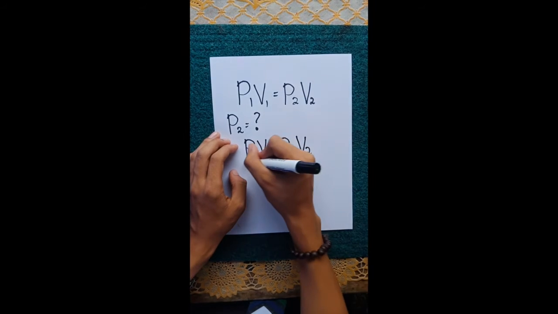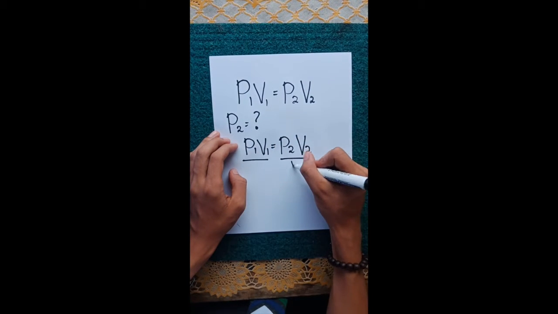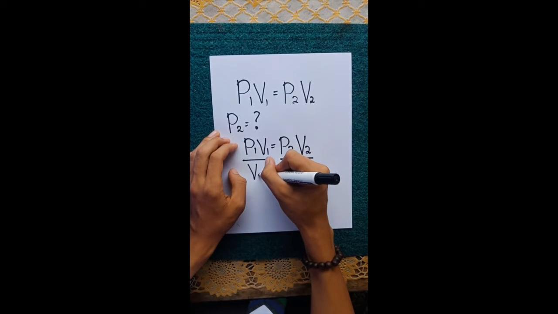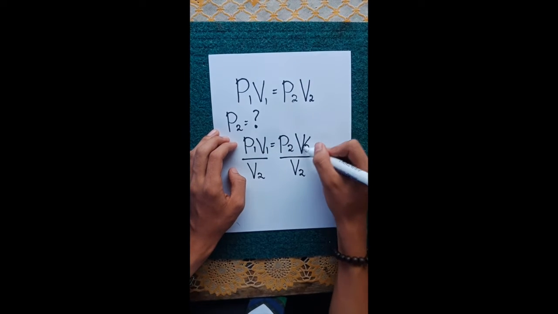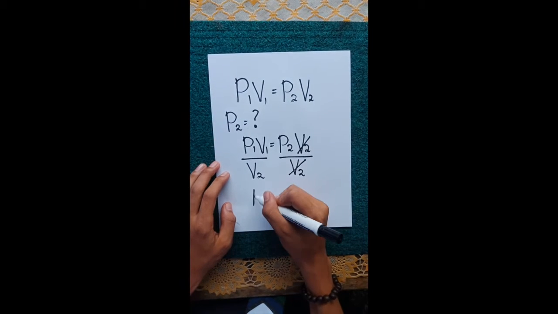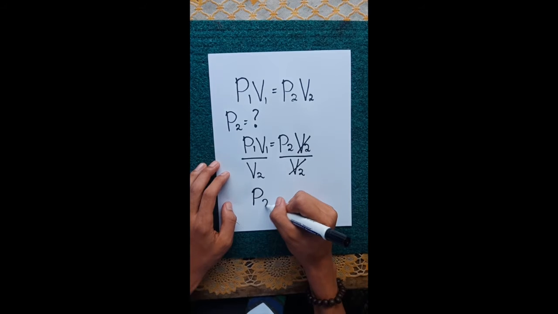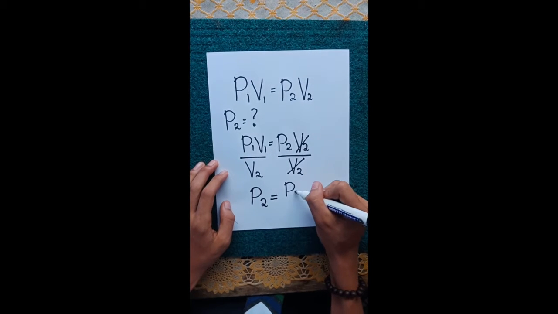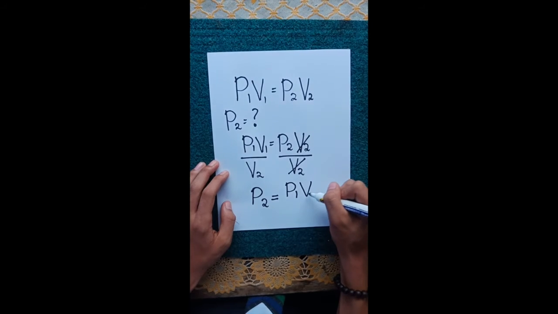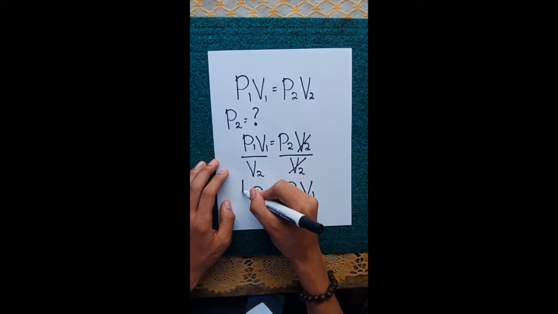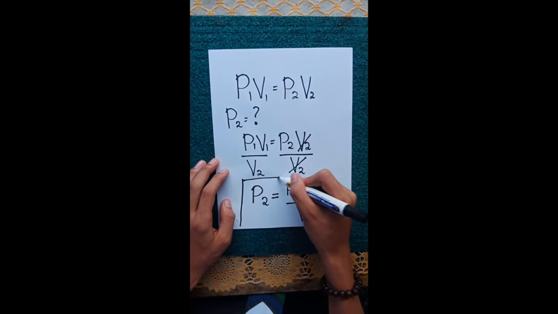Divide both sides by V2 in order to cancel the V2. P2 equals P1 times V1 over V2. And that is the formula for getting the final pressure, or the P2.